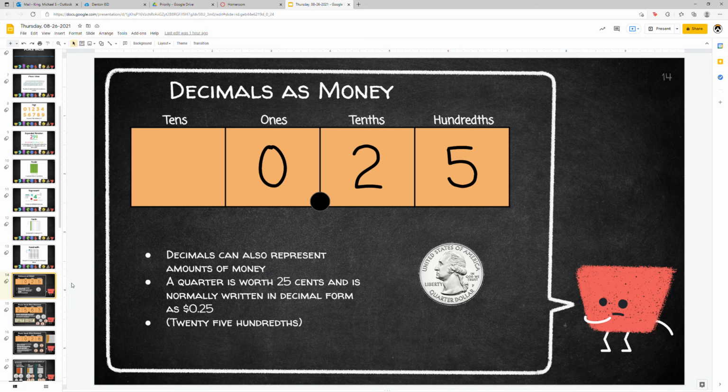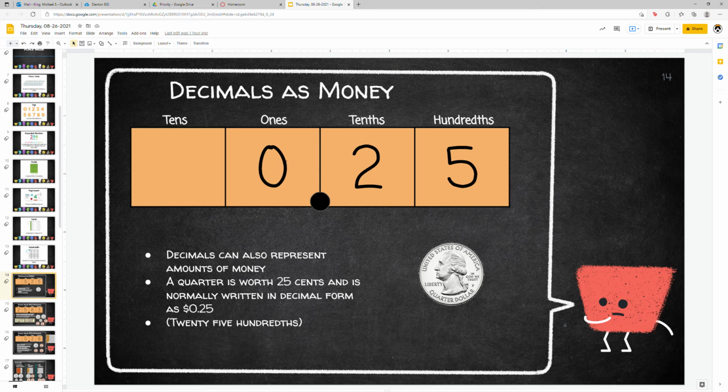So let's talk about decimals as money. Here we have a small place value chart. I've got 0.25. That 2 is in the tenths place, 5 is in the hundredths place. And decimals can also represent amounts of money, right? If you've ever seen a price tag at a store, it's usually written like this.